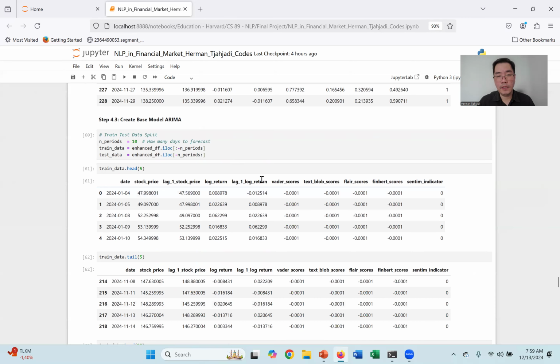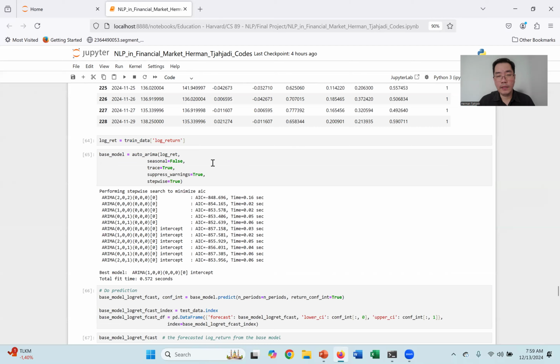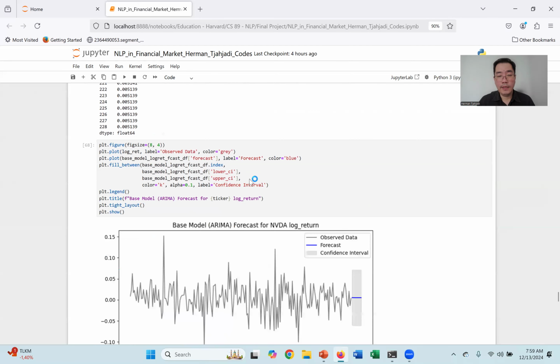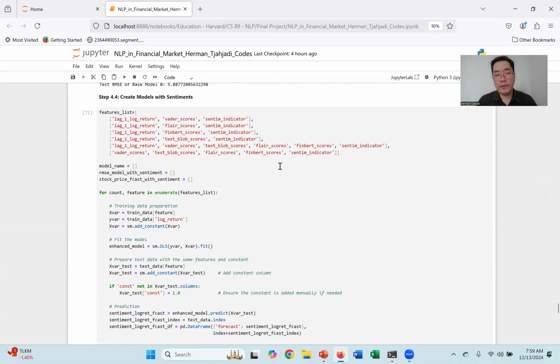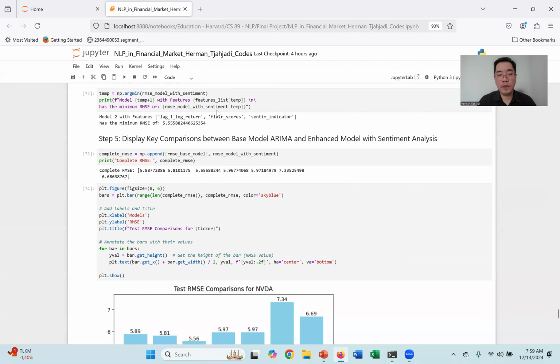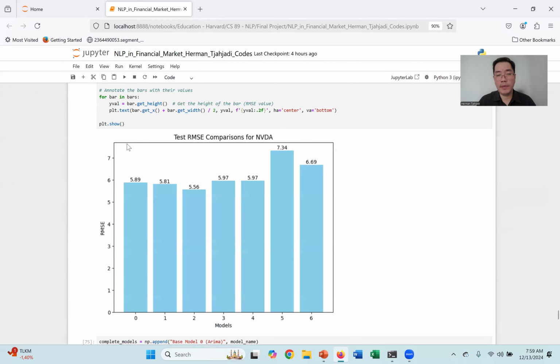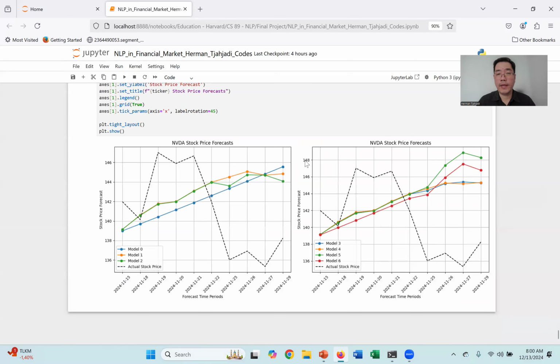This is the start of the ARIMA analysis, where we use the auto ARIMA Python package. Then this is where I do the stock price forecasting using the mixed models and the simple linear regression model. And finally, this is how we compute the test RMSE and the plots of the stock price forecast.